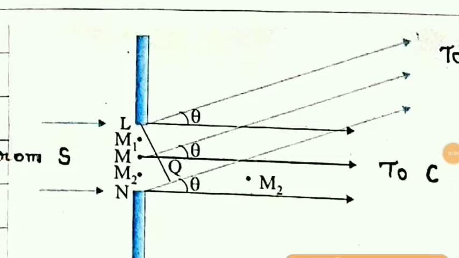Students, from the figure it is clear that from this line LQ, all the rays will have the same path difference.